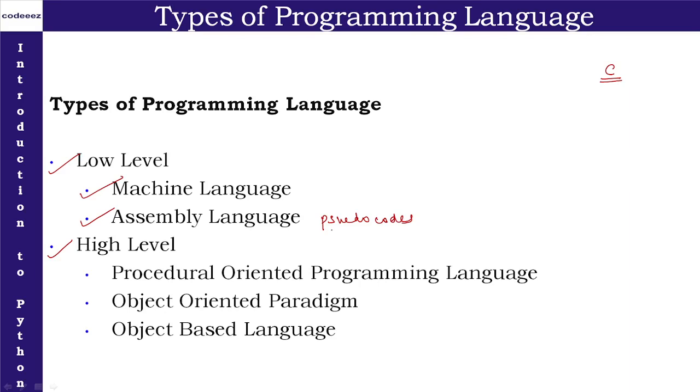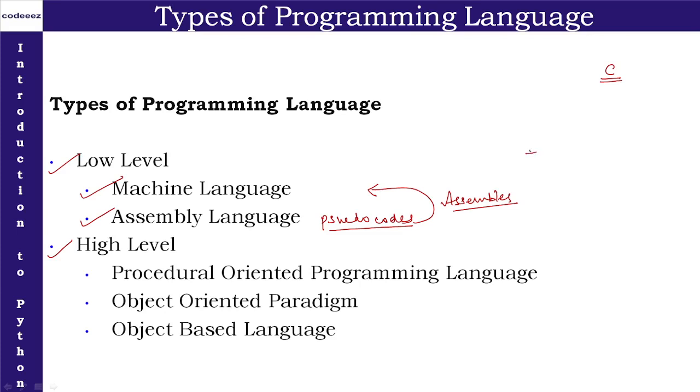Now the problem here is that the computer understands its own mother tongue, that is machine format, and we are writing some instructions in pseudocodes that will not be known to the computer. So we will be translating the assembly language programs into machine language, and this translation is done by a language translator, and that language translator is the assembler. So the assembler is the language translator that translates assembly language programs into machine language. This is what low level language is.